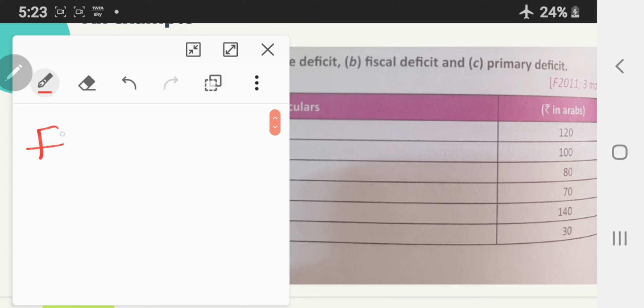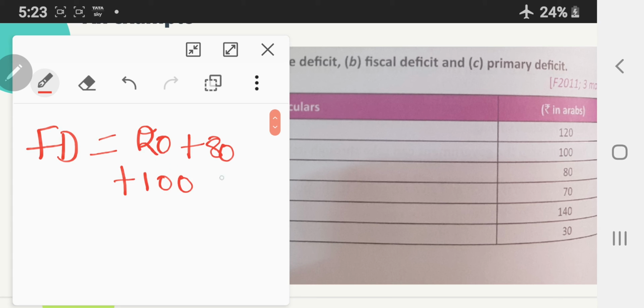So fiscal deficit will be expenditure, 120 planned expenditure, 80 non-planned expenditure plus 100 revenue expenditure minus 70 revenue receipts minus 140 capital receipts net of borrowing, which is equal to 90.